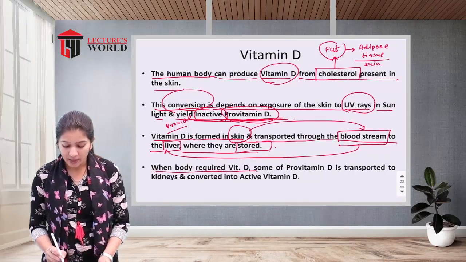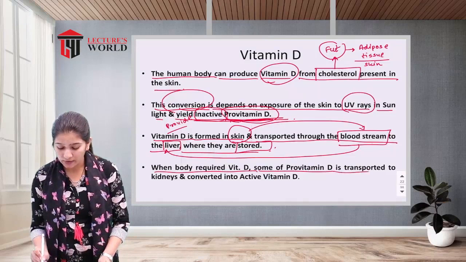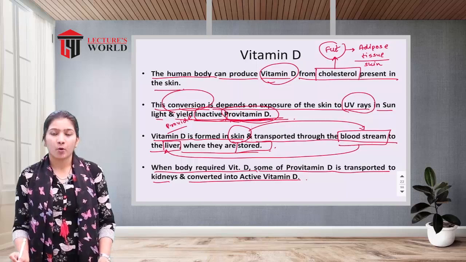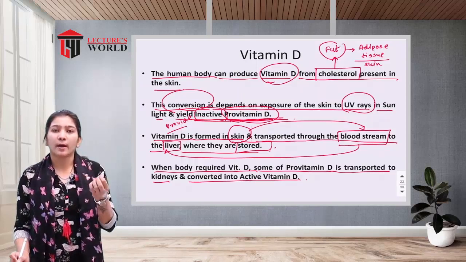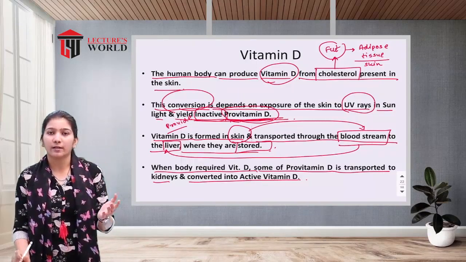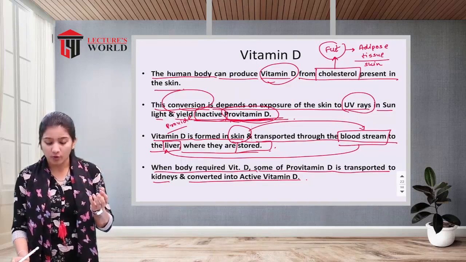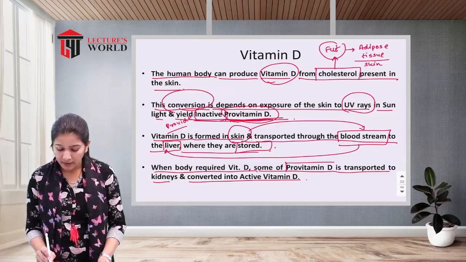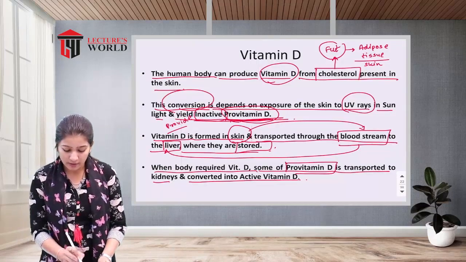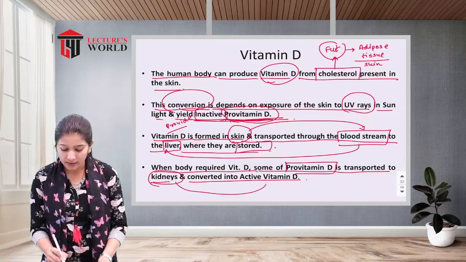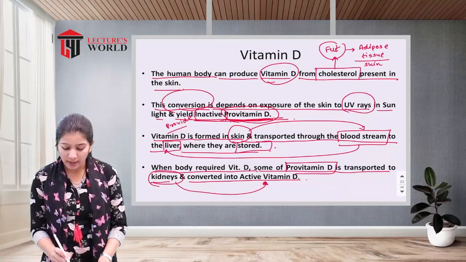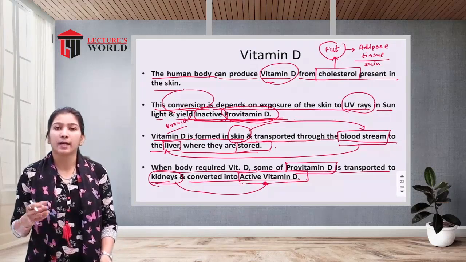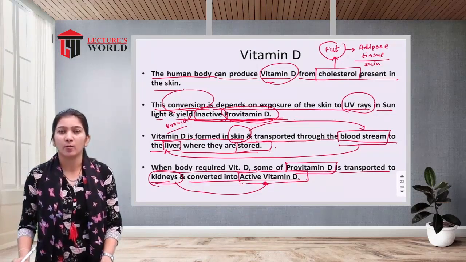When the body requires vitamin D, some of the provitamin D is transported to the kidneys and converted into active vitamin D. So the stored vitamin D is in the liver, and that is in a provitamin form. Whenever our body requires vitamin D, that provitamin D is transported into the kidneys, and in the kidneys it is converted into active vitamin D. So this is the whole phenomenon, or we can say the mechanism of action of vitamin D in the body.